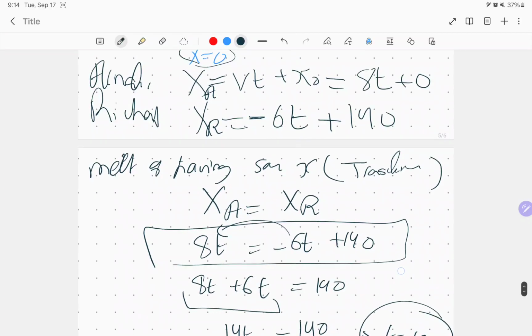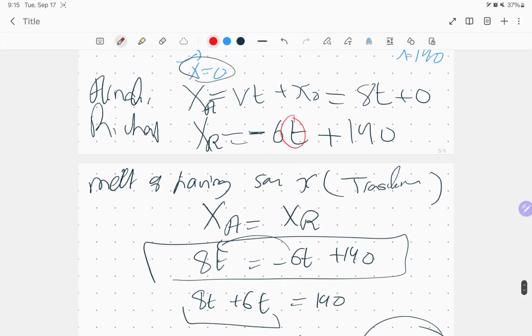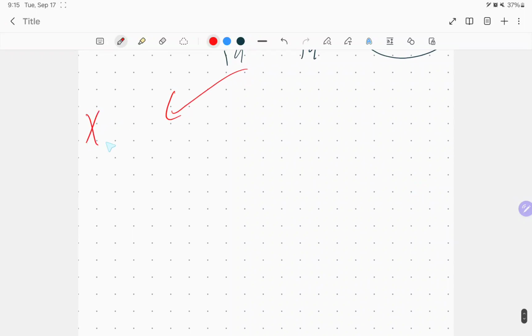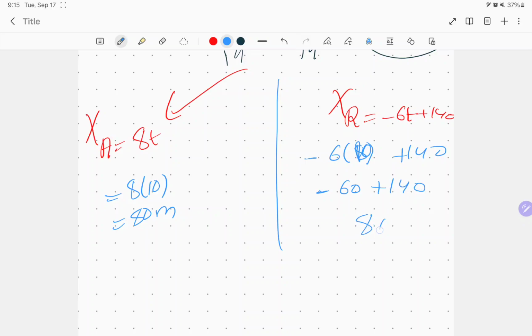Okay, I got the time, but he also asked me where. But guys, I can substitute the time in here or in here. It will give me the same value. I'm going to prove it. So x for A equals, for example, 8 multiplied by 10, equal to 80 meters. x for R is going to be minus 6 times 10, plus 140, and minus 60 plus 140 also gives me 80 meters.